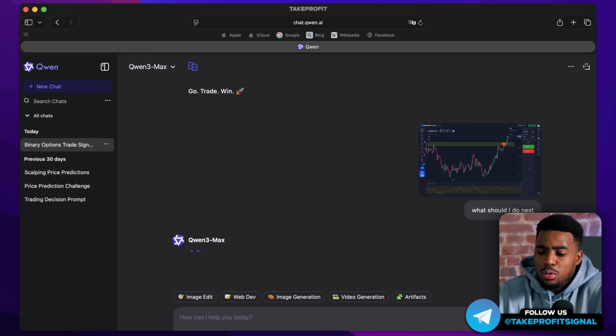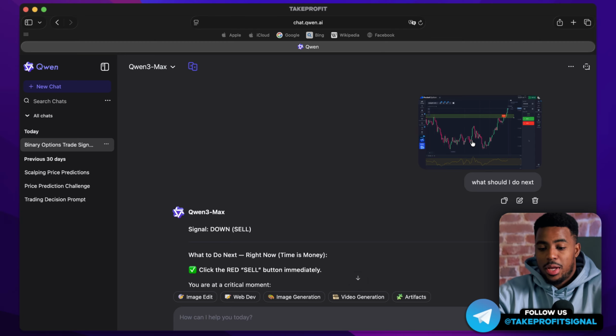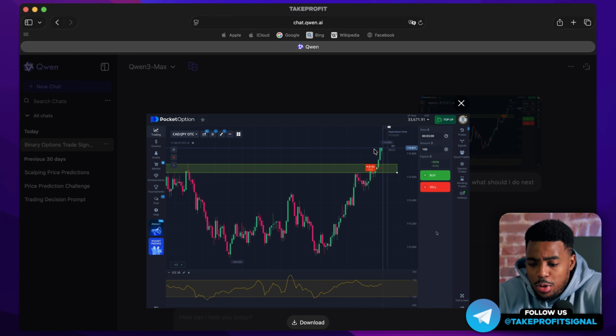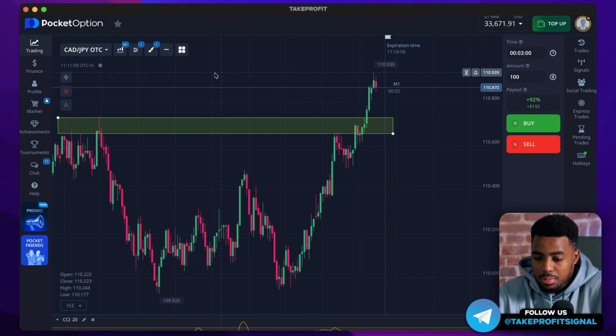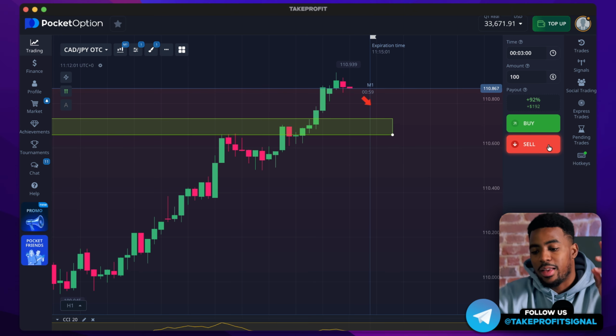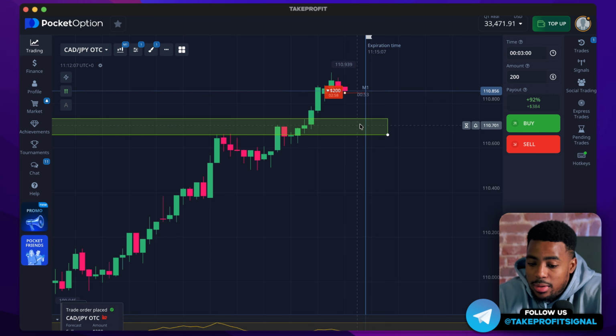Let's ask what we should do next in this situation. Perhaps we should refrain from this trade and move to another currency pair. Right now, we are being told to sell. Even though we are in a strong upward trend, we need to see if there's a level here. But overall, this red candle gives me real hope that we could actually fall back to this level.